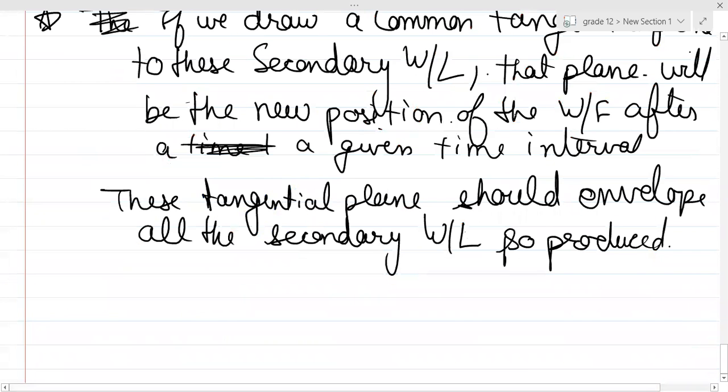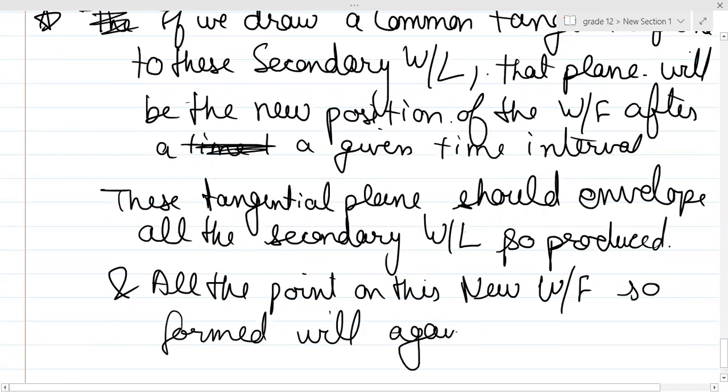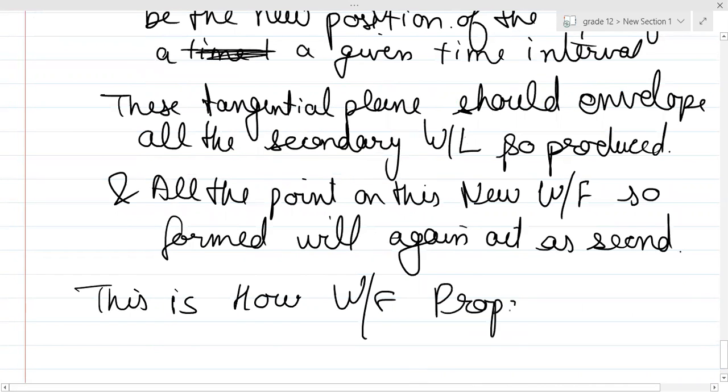So this tangential plane will act as the new position of the wavefront after a given time interval, and all the points on this new wavefront so formed will again act as secondary sources, and the process goes on, and this is how wavefronts propagate. Is it clear? Is it clear, guys? Did you understand wavefront propagation?